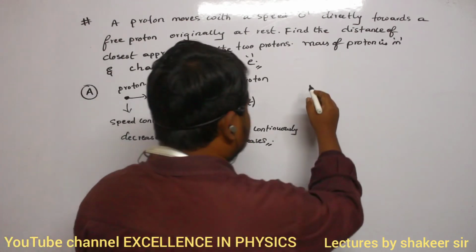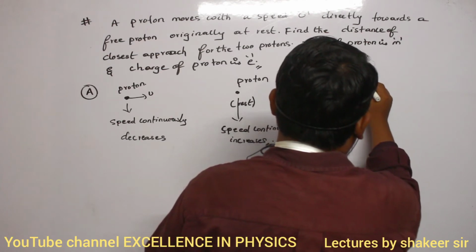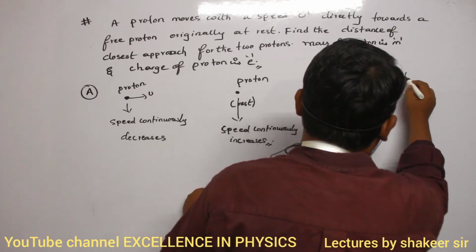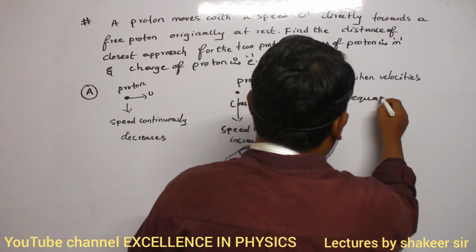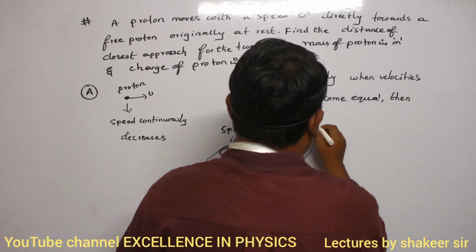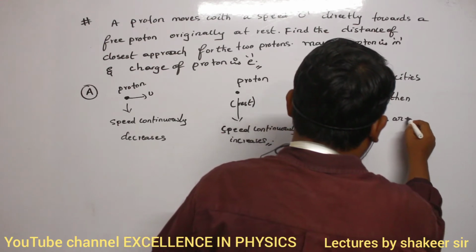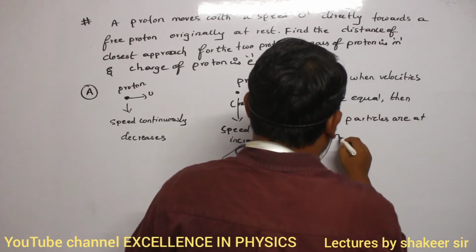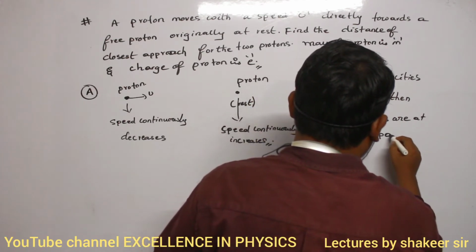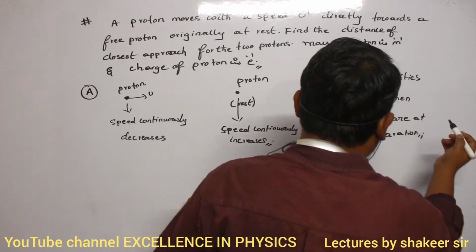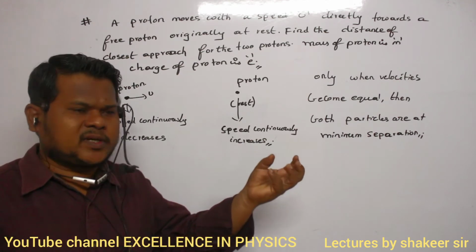So only when velocities become equal, then what will happen? Then both particles are at minimum separation. Are you able to understand? So at which condition will both the particles be at minimum separation? When the velocities of both the particles have become equal.